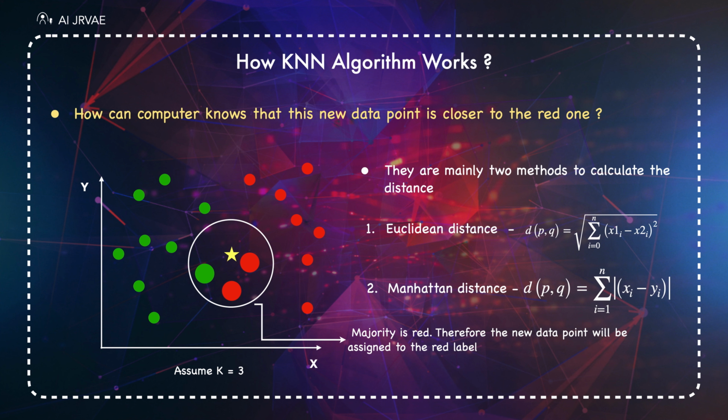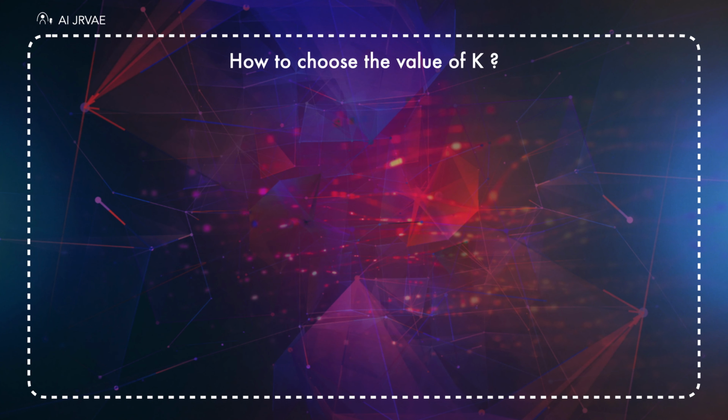In this example, for demonstration purposes, we assume the value of k equals 3. But in the real case, we need to choose the value of k because this k parameter affects the accuracy of the model. So, how to choose the value of k? Pause the video and try to think about it.